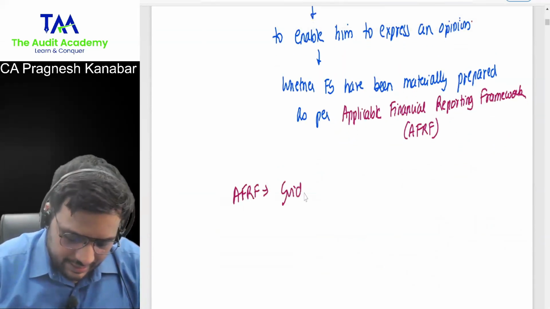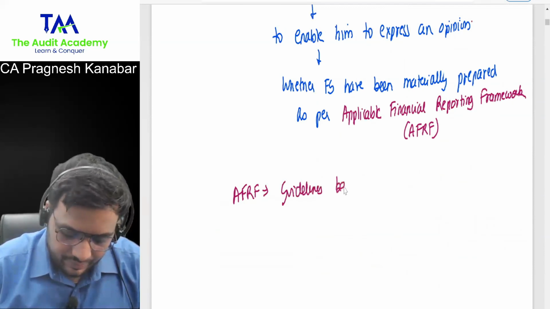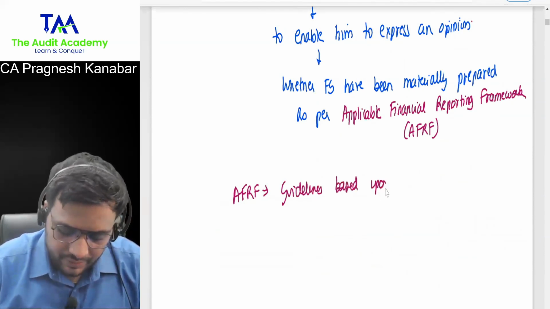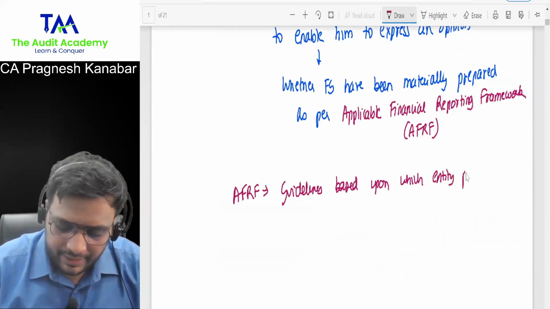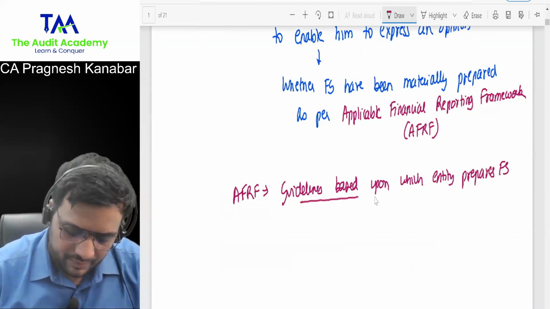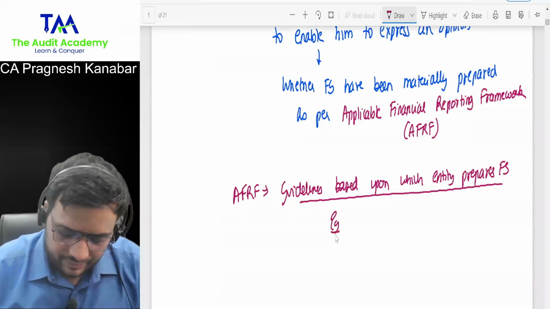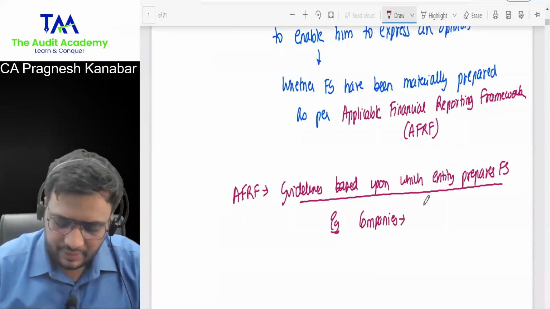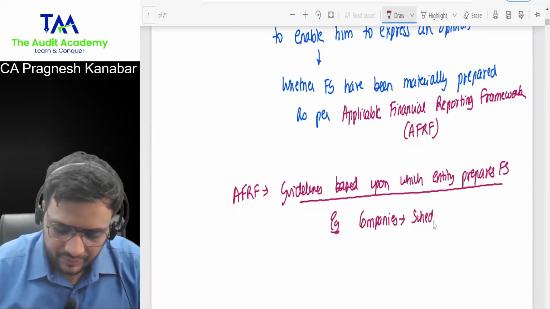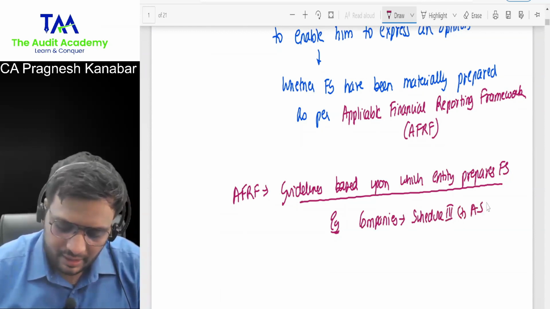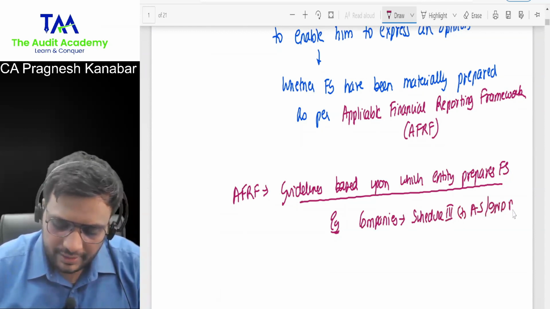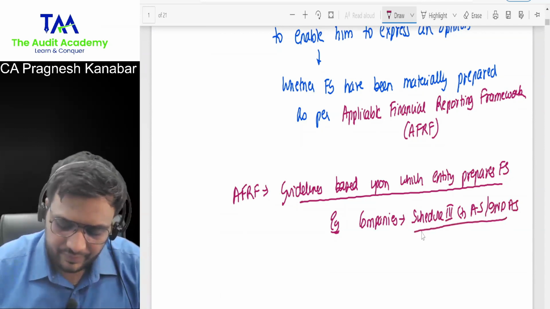The guidelines based upon which an entity prepares financial statements. Example, in case of companies, it is Schedule 3 of the Companies Act 2013 plus accounting standards, or Ind AS as applicable to the company.